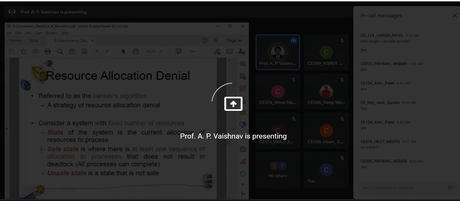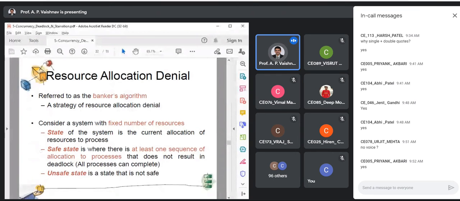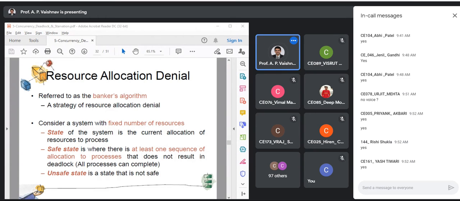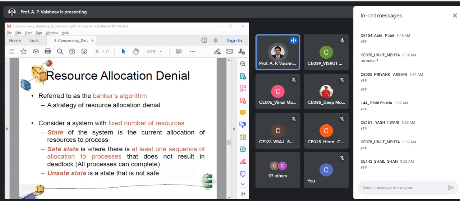Okay, so we are discussing the state. At a given point of time, what is the allocation of resources to each process? Do we need to maintain a special data structure for this allocation of current resources to the processes? We have seen one matrix, if you remember. So we require a special data structure that is going to maintain all this information. So that is one thing.